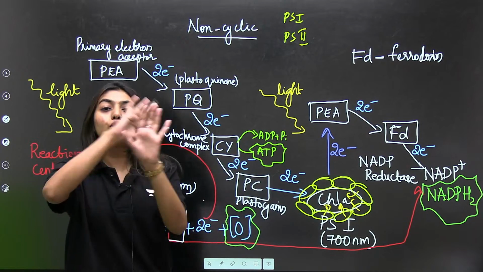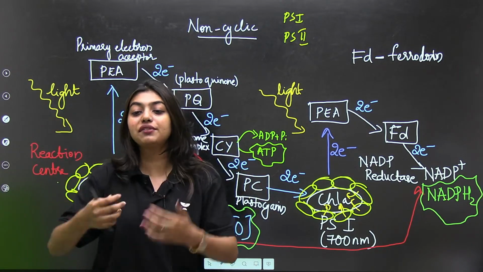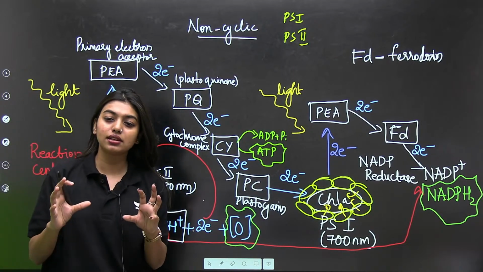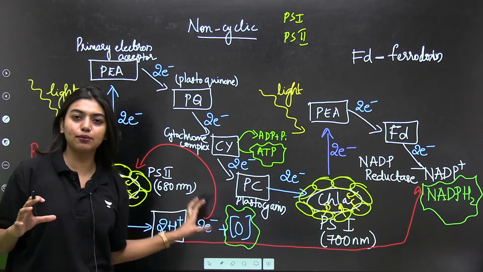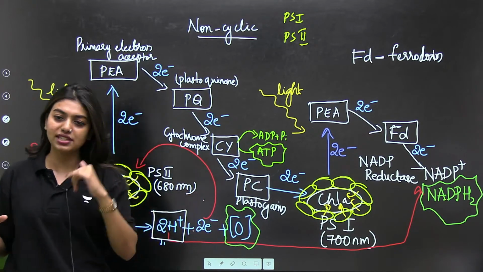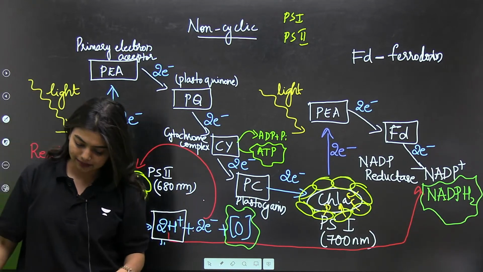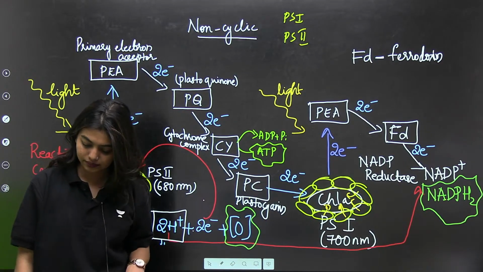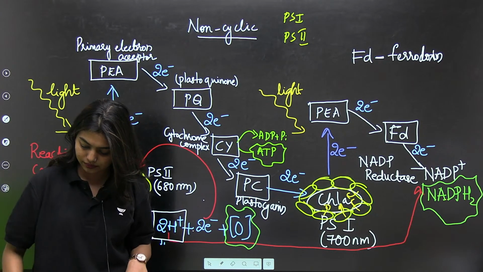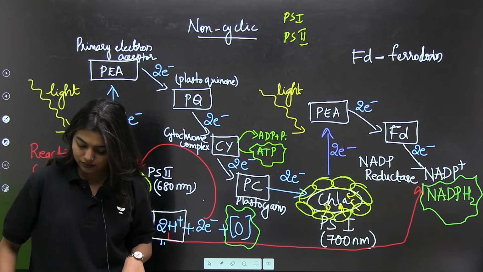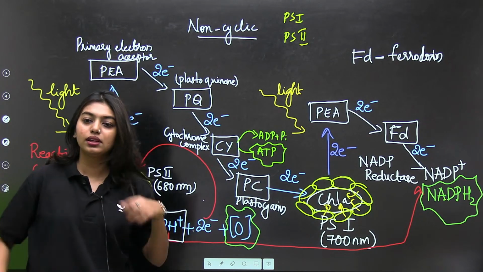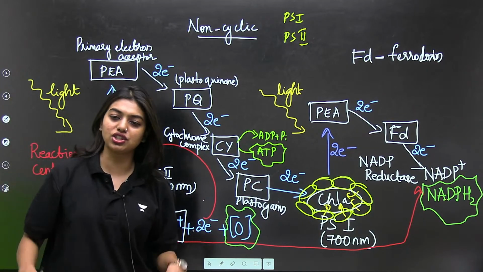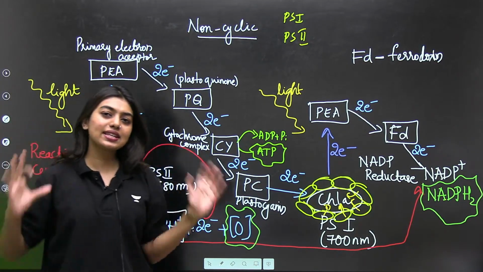Now, tell me, throughout the process, what all did we synthesize? I want all of you to answer quickly. What all did we synthesize during this whole non-cyclic photophosphorylation? Tell me quickly. Yes, ATP, NADPH2, very good, and oxygen. Great.